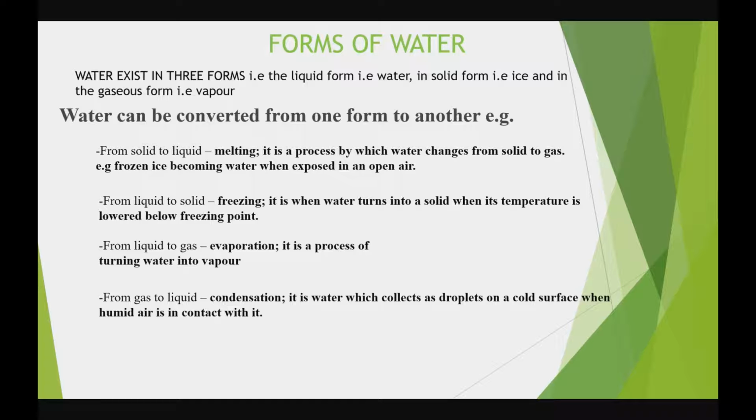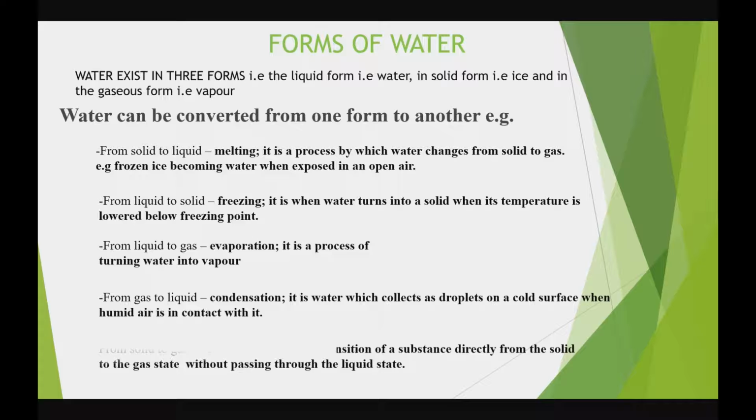And equally the last, water can be converted from a solid to a gas. And when we say water is converted from a solid to a gas, how do we call that? Sublimation. And what is sublimation? It's a transition of a substance directly from the solid to the gas state without passing through the liquid state.